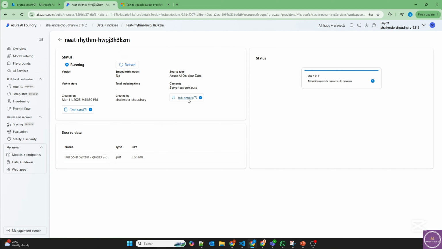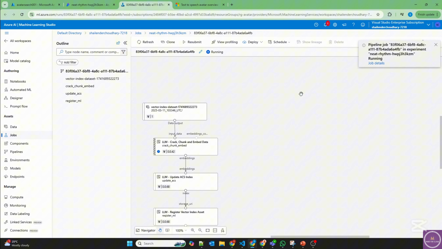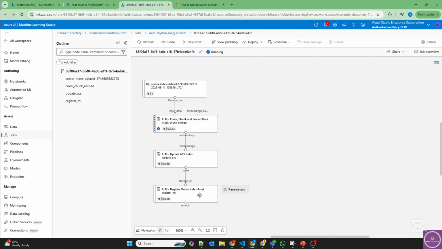For the job details, you can click here and it will go to machinelearning.azure.com and show all the steps it's performing. So it has created a pipeline where it's cracking, chunking and embedding the data. Then it updates the ACS index, then registers the vector index. So this will take a little bit of time. So I'll pause the video and we'll be back once this is done.